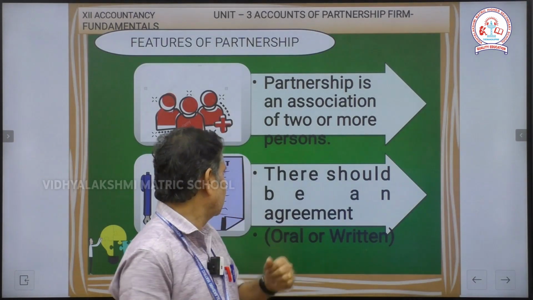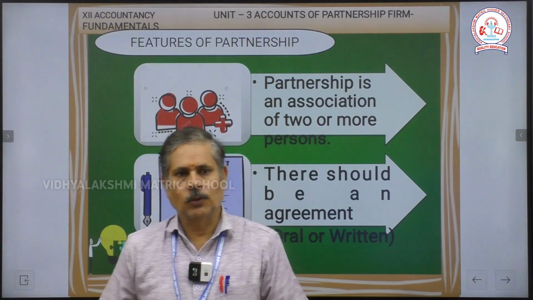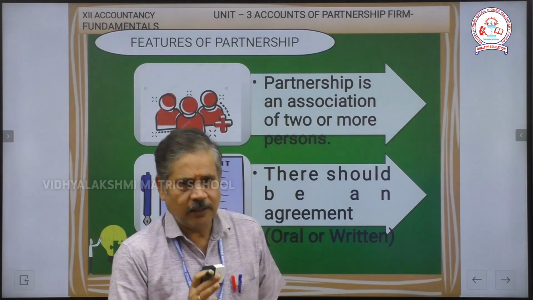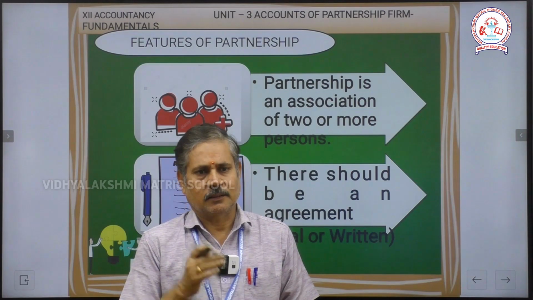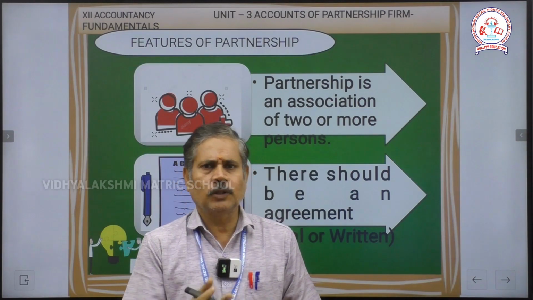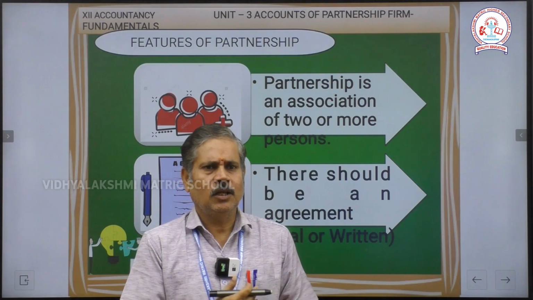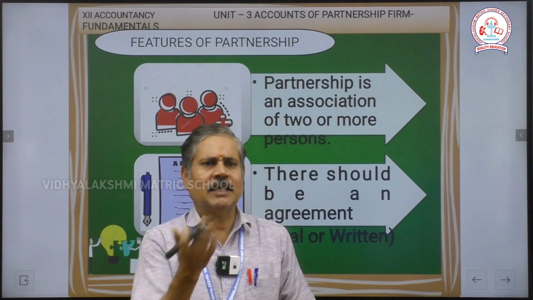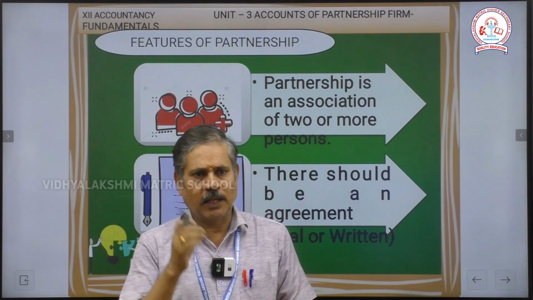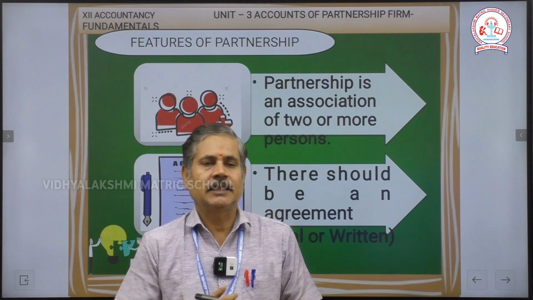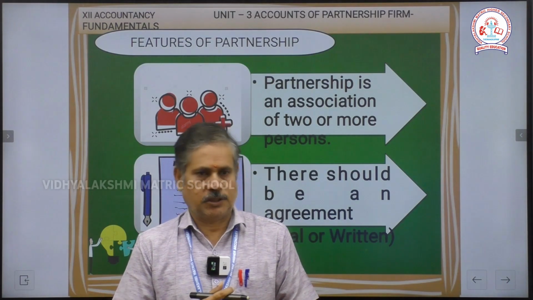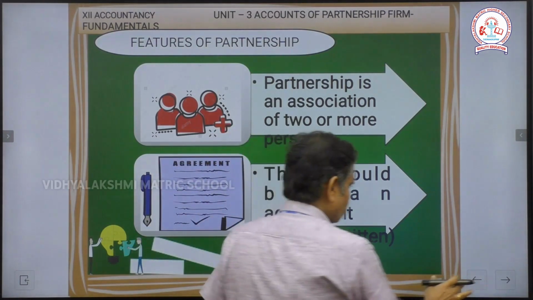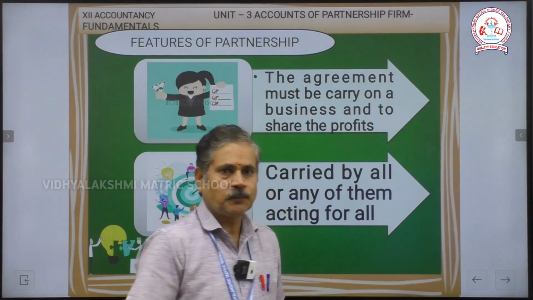Then the second one, the agreement. There should be an agreement, which may be oral or in writing. But in future, to avoid drawbacks or misunderstandings between the partners, we can use writing, which is very useful, based on the articles of partnership. Right. Next, the third one.